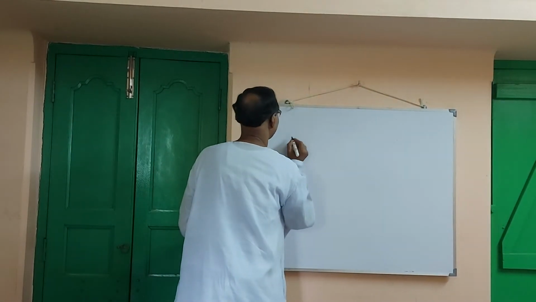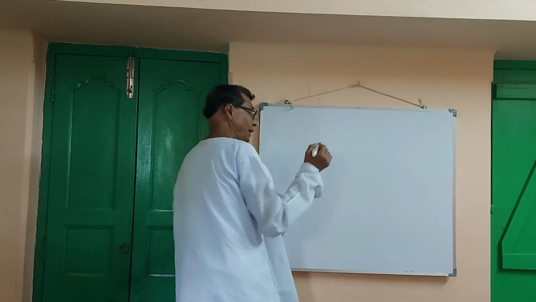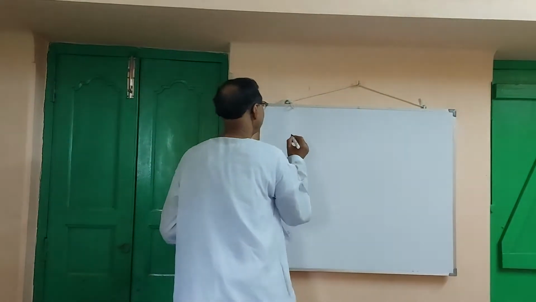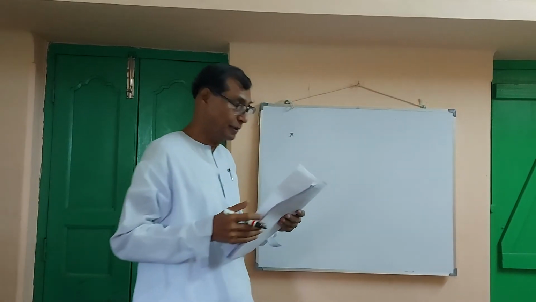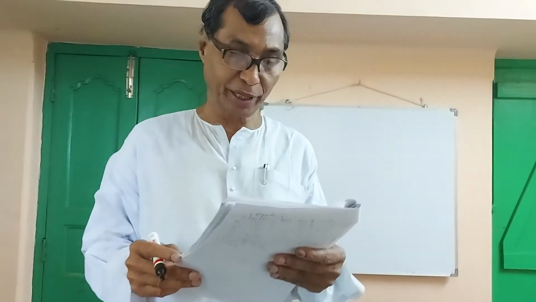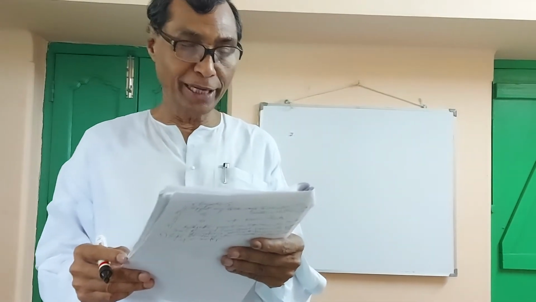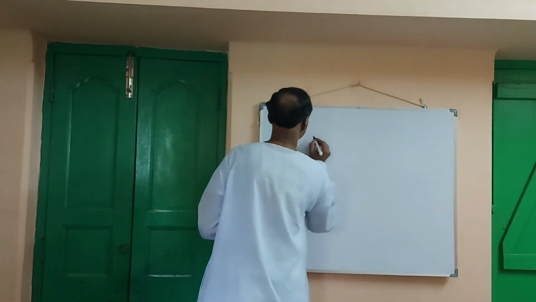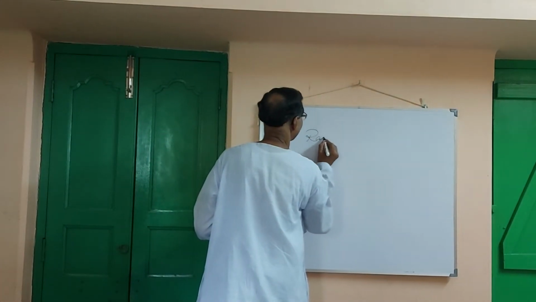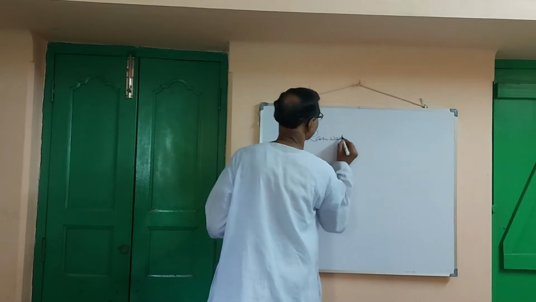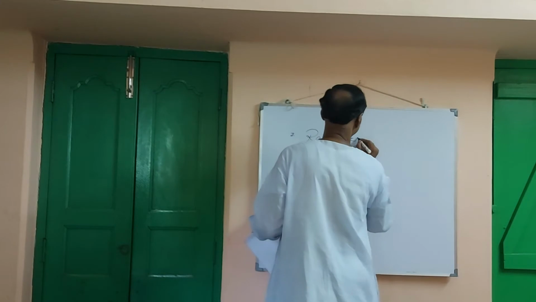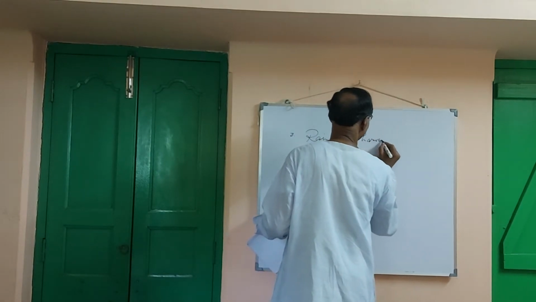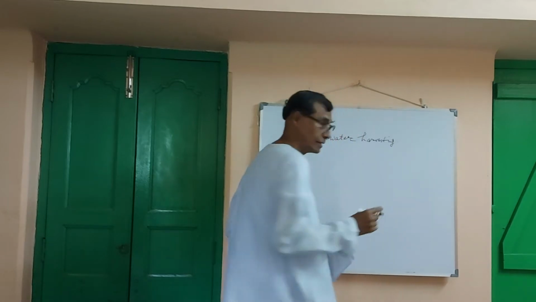Question number 3. So the first question is BMI, the second is sustainable development, and the third question: what are the best ways to reduce overusage of groundwater? One of the best ways to reduce overusage, what will be the answer? Rainwater harvesting. That is the answer.